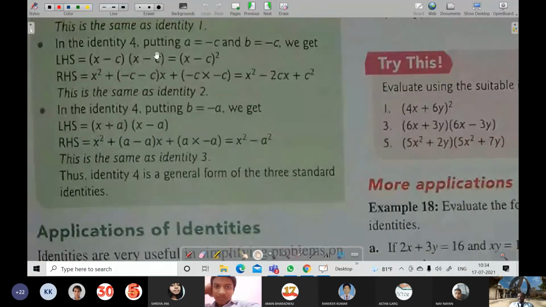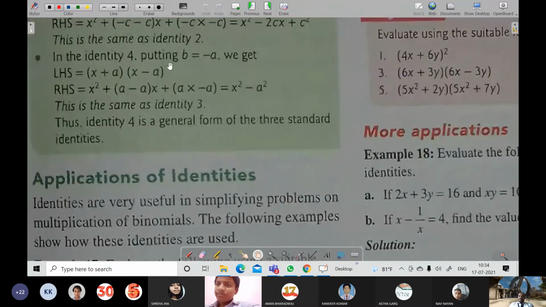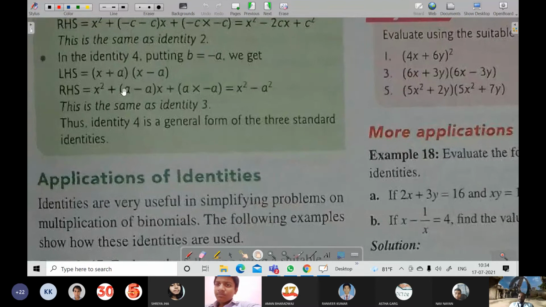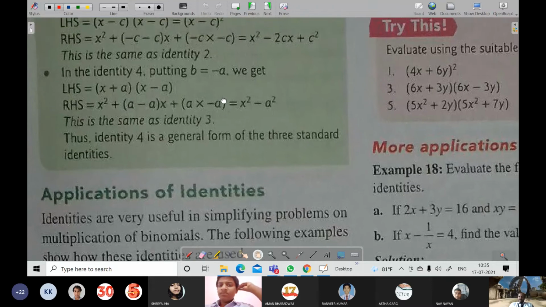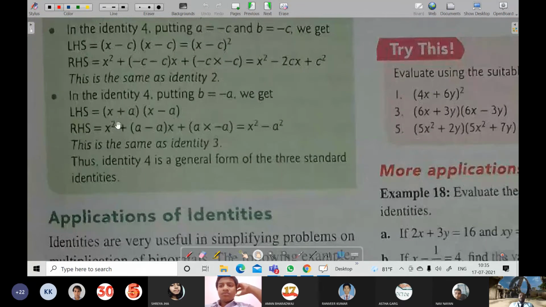Now here it has been said in identity 4, if we keep a = −b, then it will become (a − b) whole square, which is the same as identity 2. Getting it? Yes, sir. In the same way, when we keep b = −a, then what will happen? In place of b keeping −a, it will become (x + a)(x − a), that is x² − a², because a − a becomes 0.